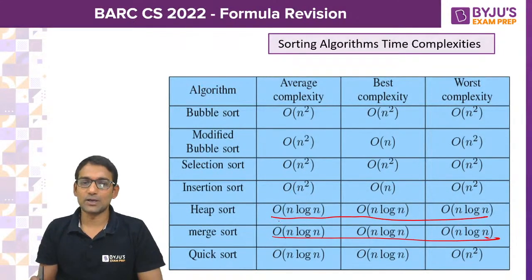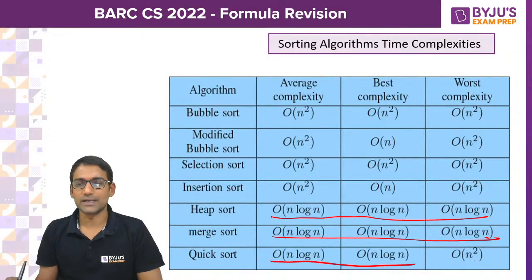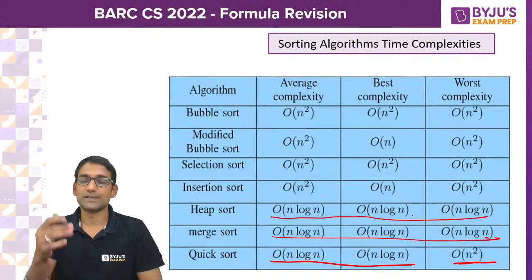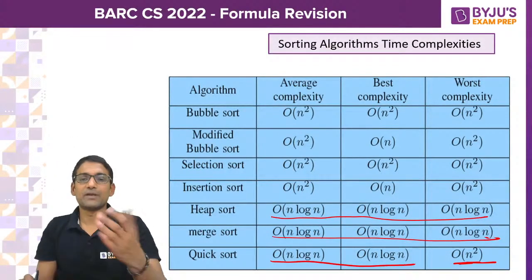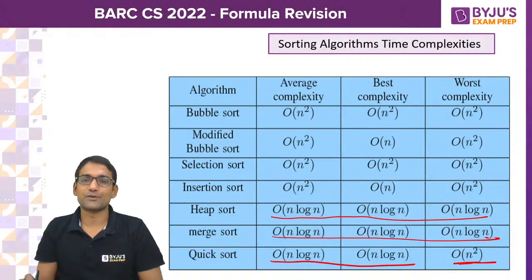Quicksort has n log n in the best and average case, but in the worst case its time complexity is different. That is the most popularly asked one. In the same way, please go through the time complexities of other algorithms also in all the three cases.